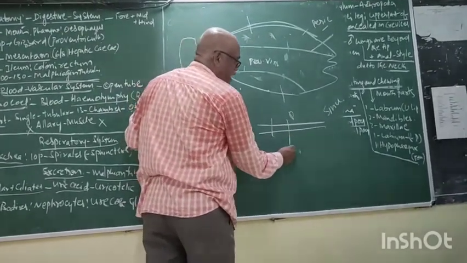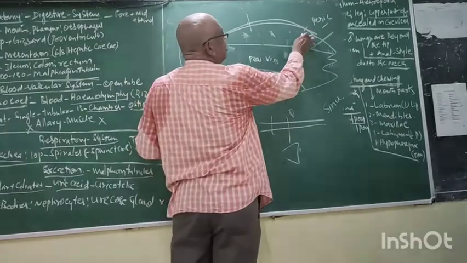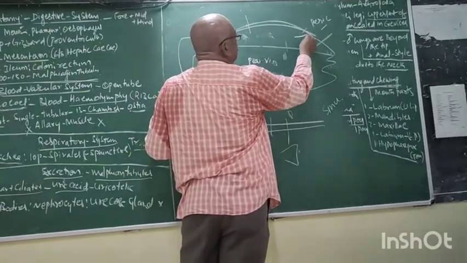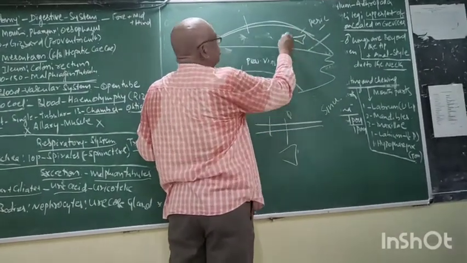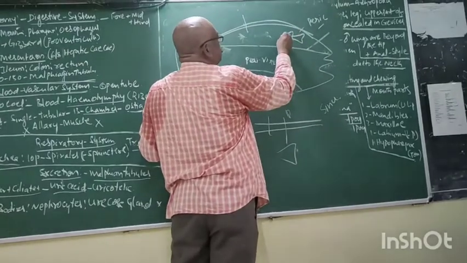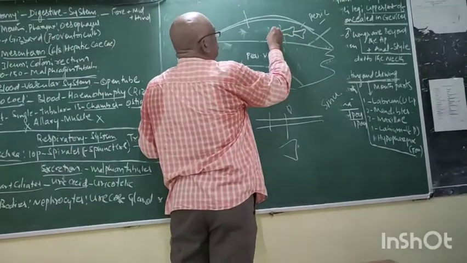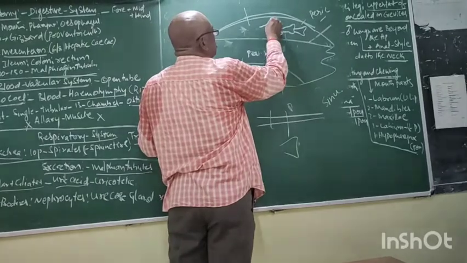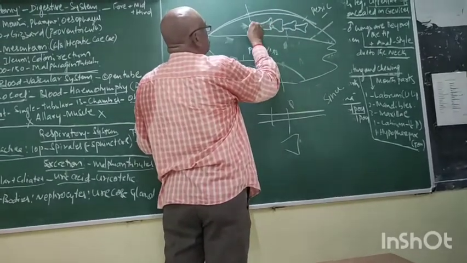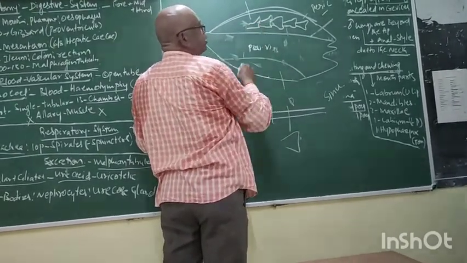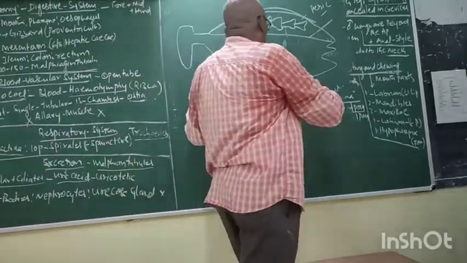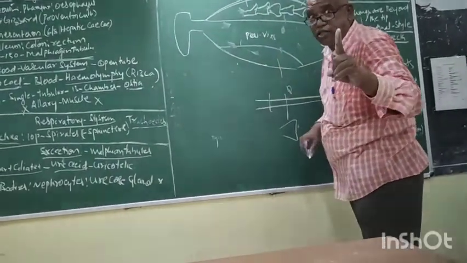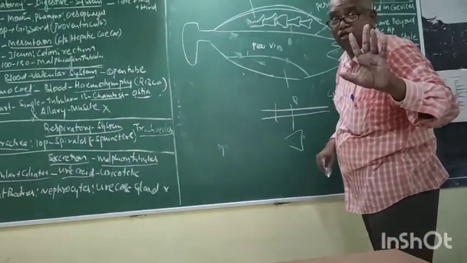Each chamber is triangular. Like 13 chambers, but the heart is single, not 13 hearts.